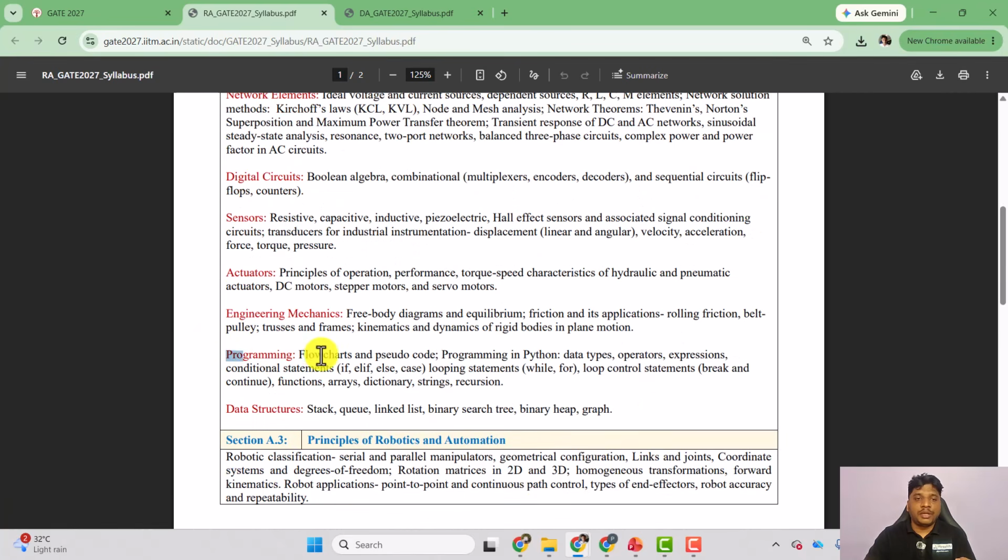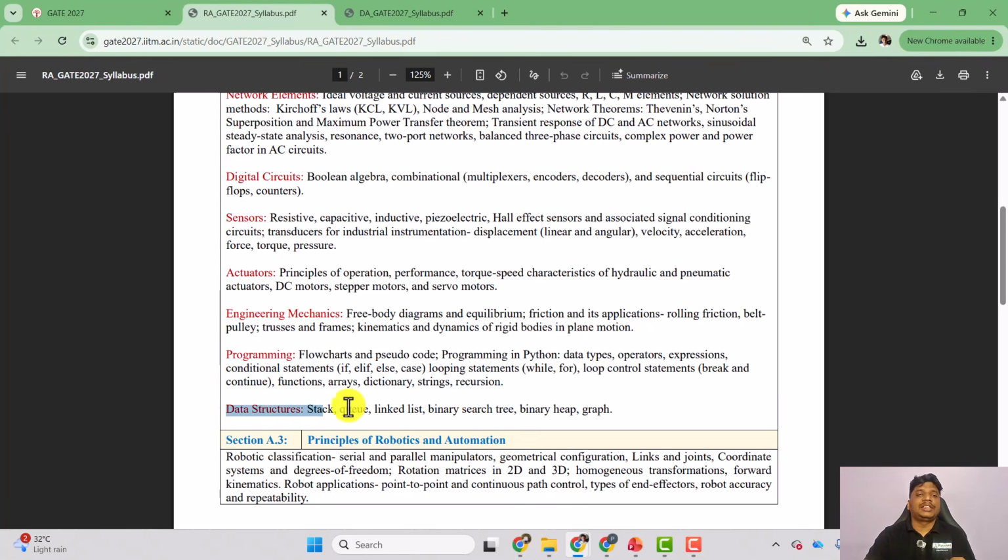Then here we have the programming part, programming and data structures. So flowcharts and pseudocodes, programming in Python. Remember, they have introduced programming in Python, not in C or C++. Programming in Python, data types, operators, expressions, everything you can see is the same as GATE Data Science. This programming section is the same as GATE Data Science, because we have covered each and everything in Python only: data types, looping statements, conditional statements, loop control statements. We have already covered this in our PDSA course, using Python.